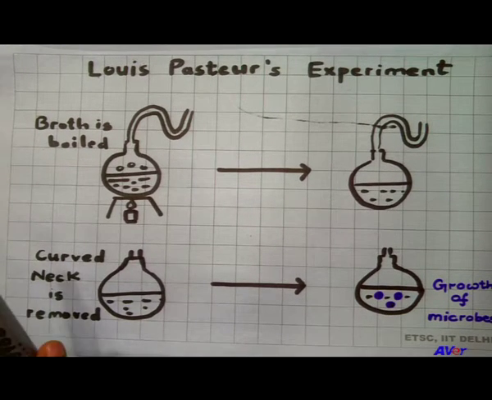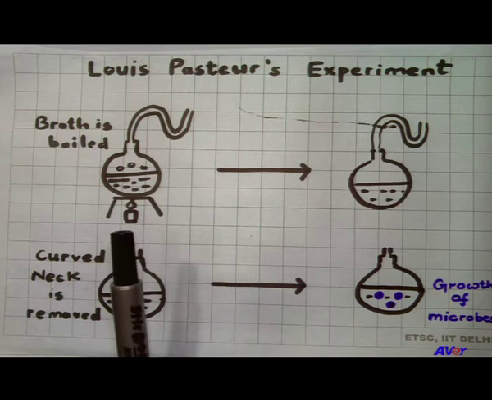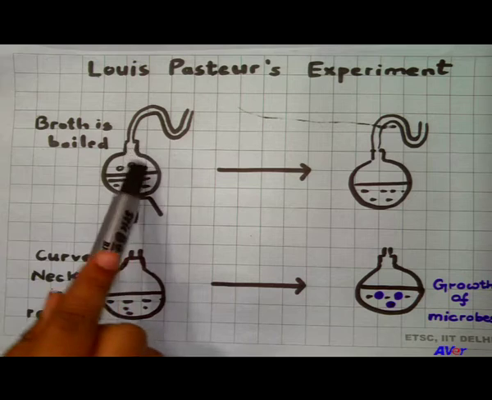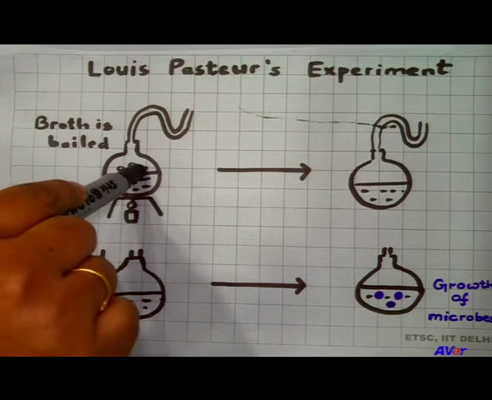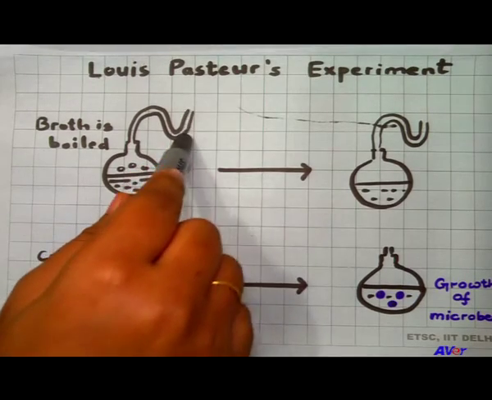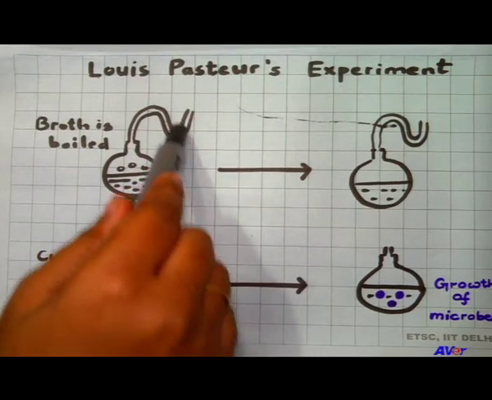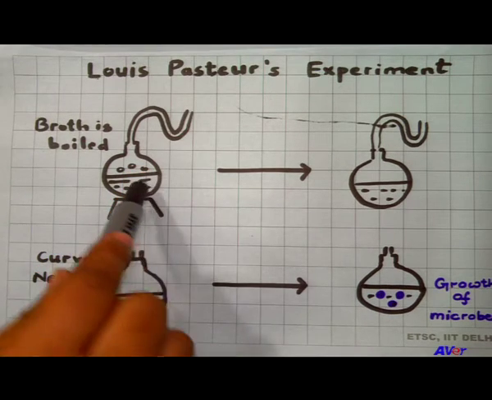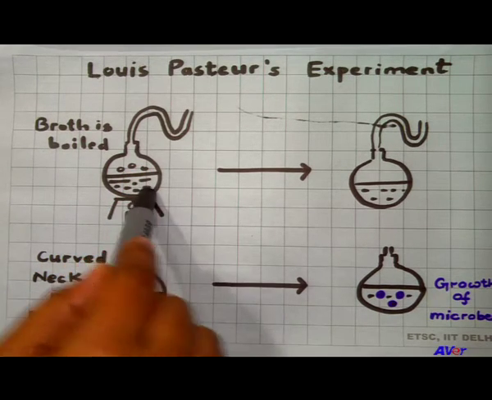So, what can you conclude through this experiment? Yes, you are right in your thinking that in the first experiment, since the neck was swan shaped, the microorganisms could not enter, and it was also sterilized.